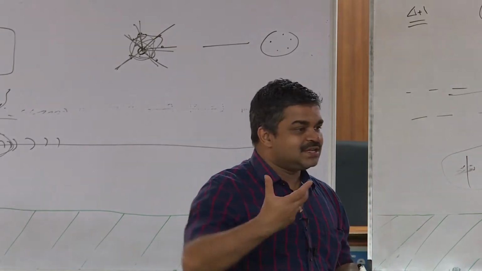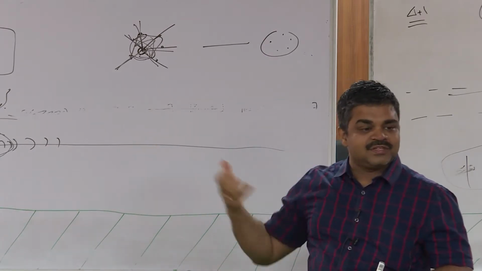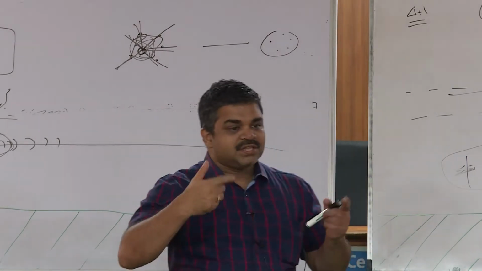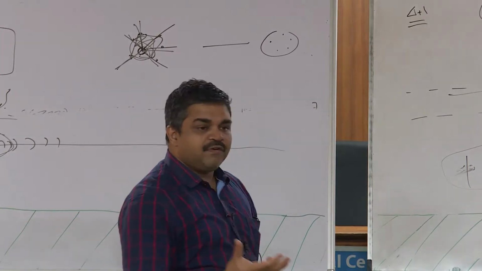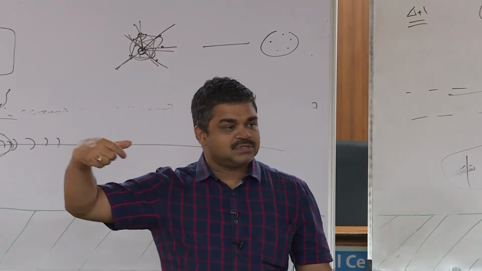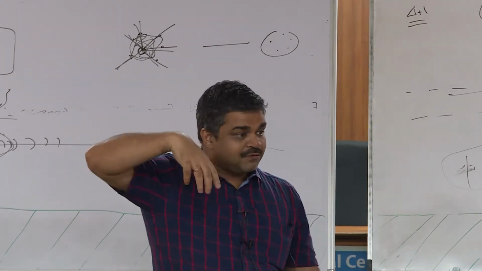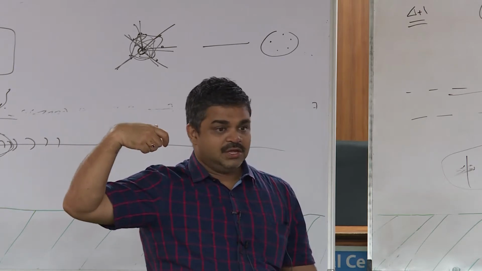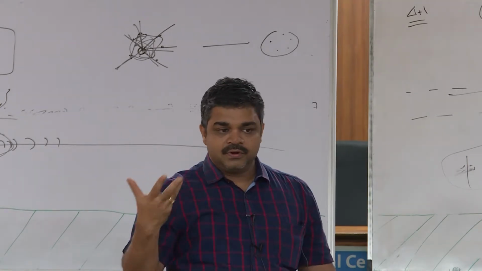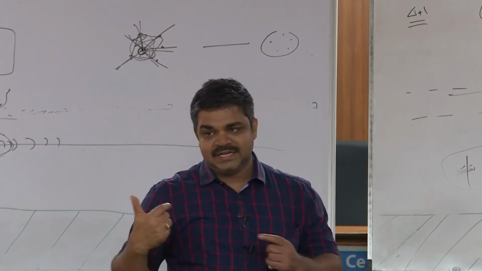Because then that means that there is another independent set which is even bigger than this, but I covered all vertices with a clique cover which has fewer cliques than that. But we know that all clique covers have to be bigger than or equal to any independent set in the graph, because if you have a maximum independent set, only one vertex from that can go to one clique. If you are trying to cover an independent set with a clique cover, one clique can cover only one vertex from that, no? Because after all it's an independent set. Two cannot go to the same clique. So any clique cover should have at least as many cliques as the number of vertices in the maximum independent set, right?